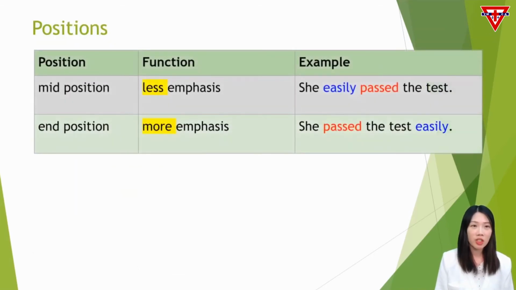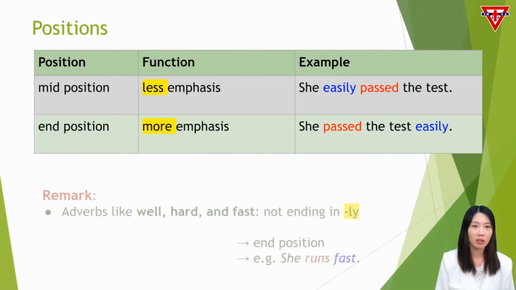There are two positions in general. First, they can be placed in the mid position for less emphasis on the adverb, while putting it in the end position gives more emphasis to the adverb. Easily, in the second example, demonstrates how easily she passed the test, with emphasis. For the irregular forms of adverbs, like well, hard, and fast, they should be placed in the end position.